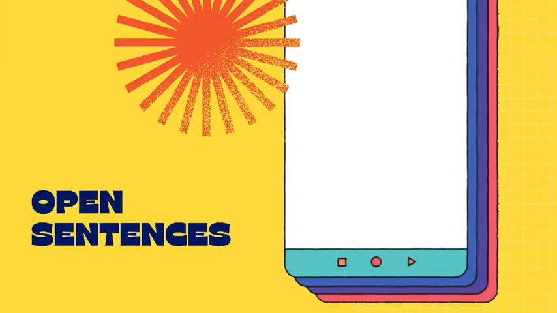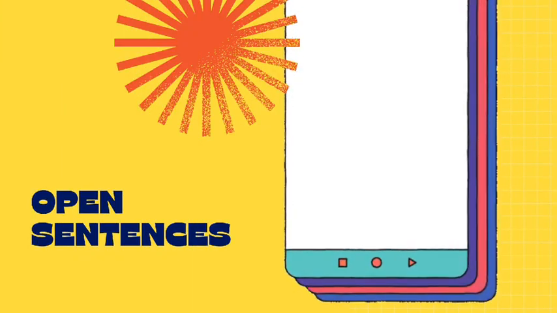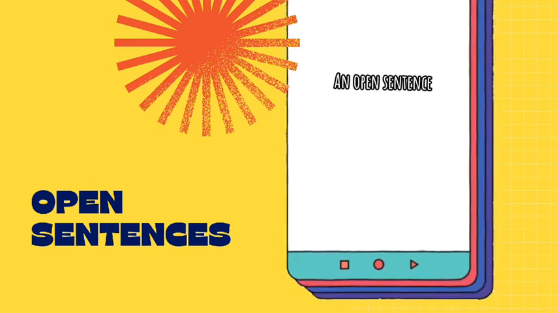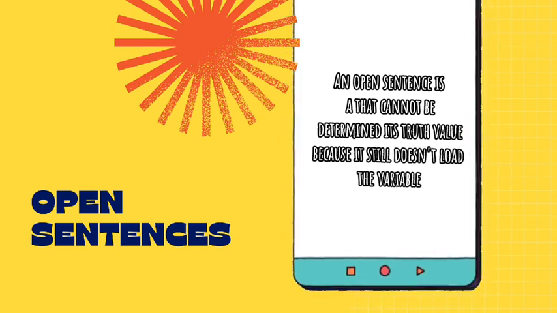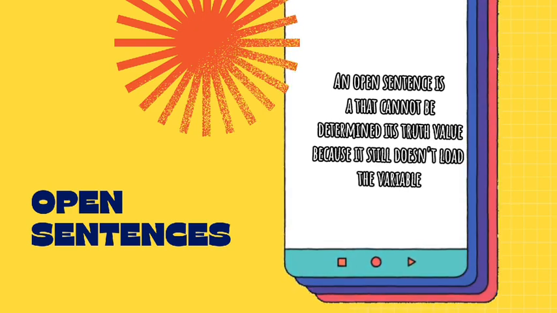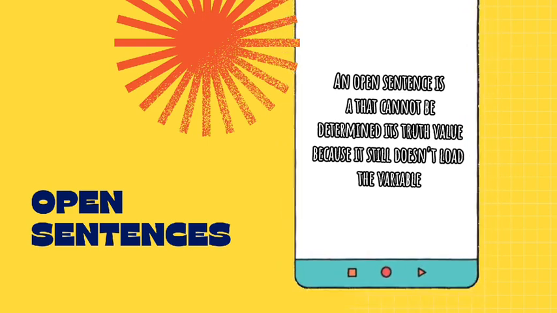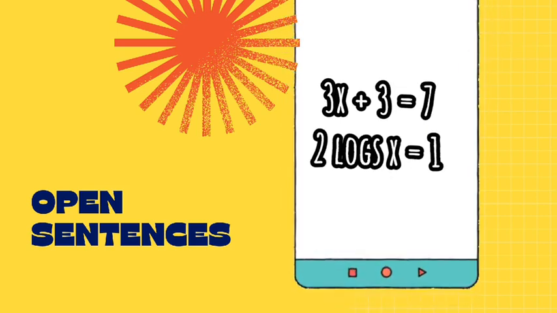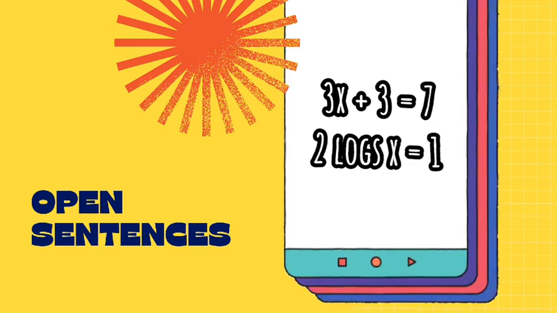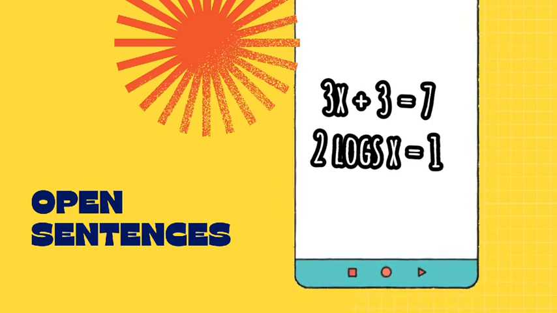Okay, next, the second part, open sentence. An open sentence is a sentence that cannot be determined its truth value because it still contains a variable. A variable is a symbol used to represent an arbitrary member of a universe of thought. For example, of an open sentence are number 1, 3x plus 3 equals 7. Number 2, 2 log x equals 1.